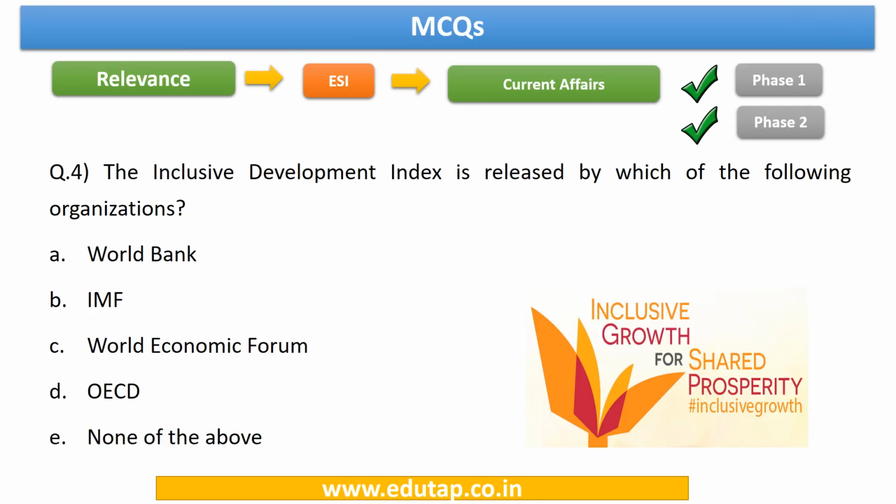Now here we come to the fourth question. It says the Inclusive Development Index is released by which of the following organizations? Right? This particular question can be mapped to the ESI section under current affairs. It is basically released by the World Economic Forum.